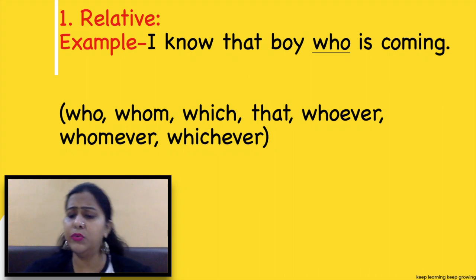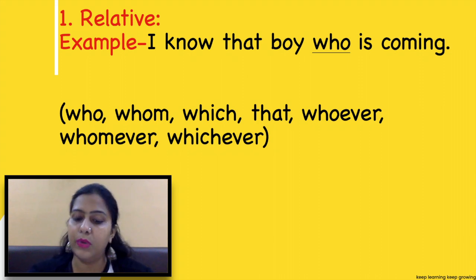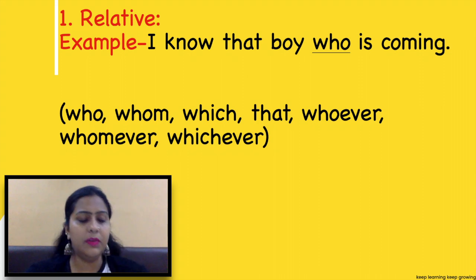When we combine two sentences, we usually use who, whom. These words combine two sentences and these are relative pronouns. The girl who is sitting there is my student. I am mentioning the girl who is sitting there. The word who. They make adjectival clauses. Now the noun to which the relative pronoun refers or relates is called its antecedent.